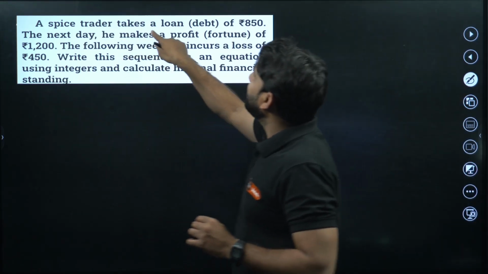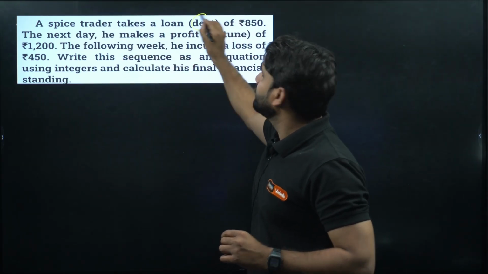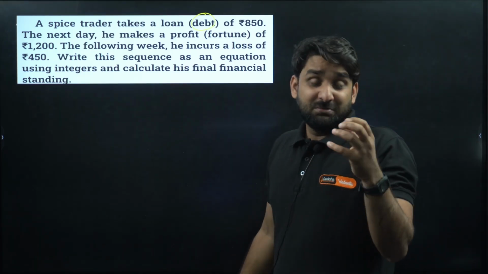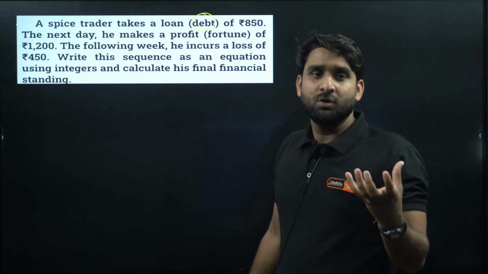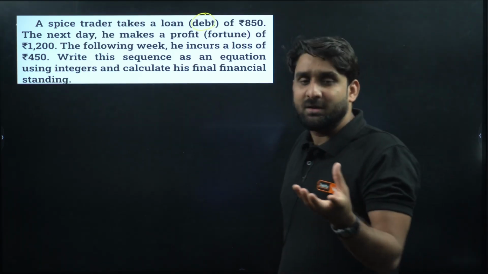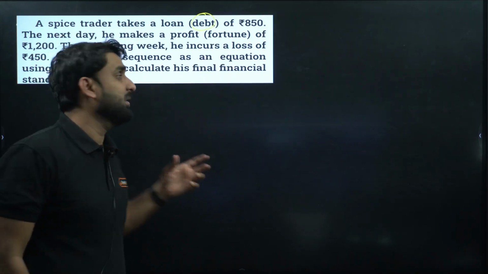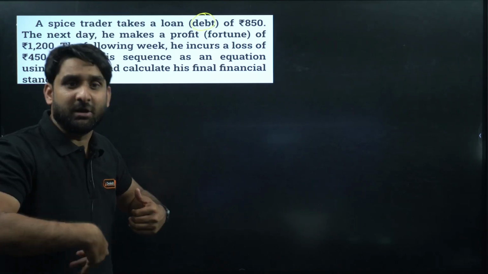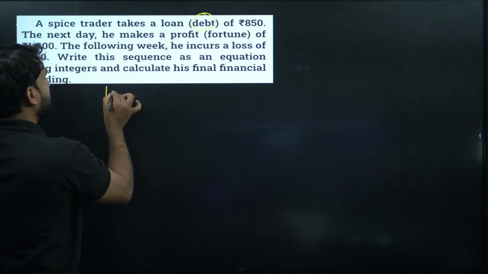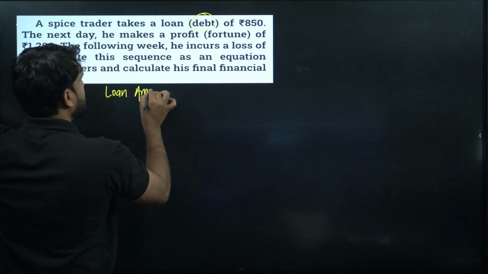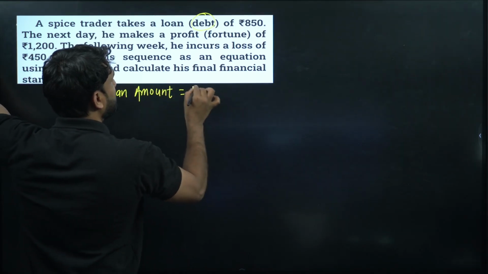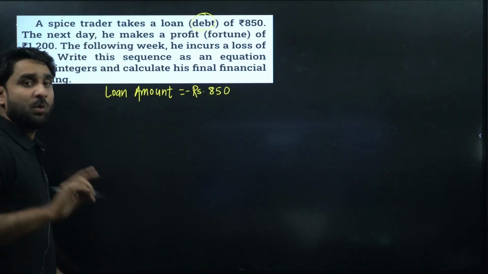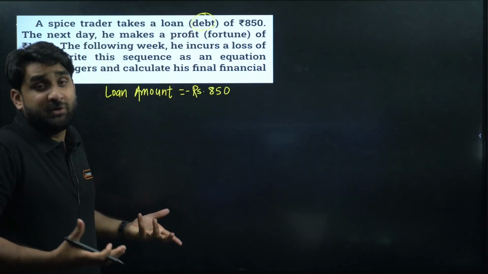A spice trader takes a loan, which means debt. Whenever we borrow some money or take a loan from a bank, it means we are under pressure, under loss, under debt. So the amount is always written in negative form, because this is debt. Debt means we are borrowing money, we are under burden. So the loan amount here is rupees 850, but make sure to write it as negative. Why negative? Because this is a loan, and loan means negative.